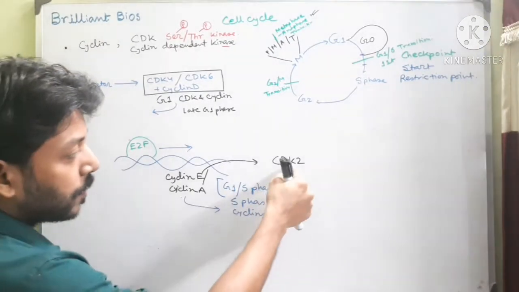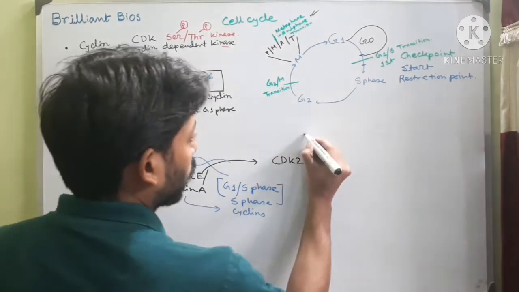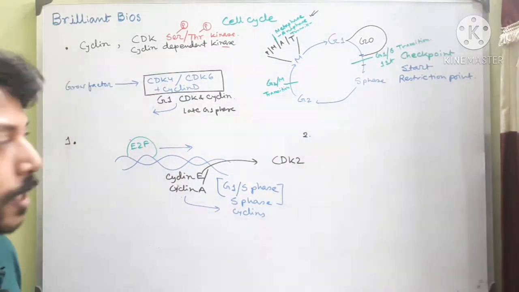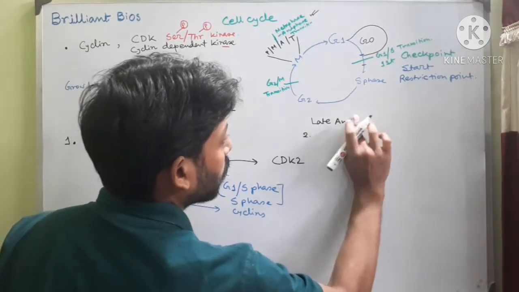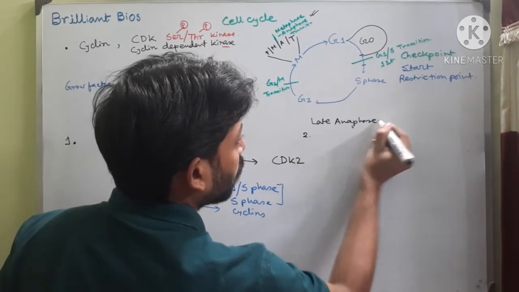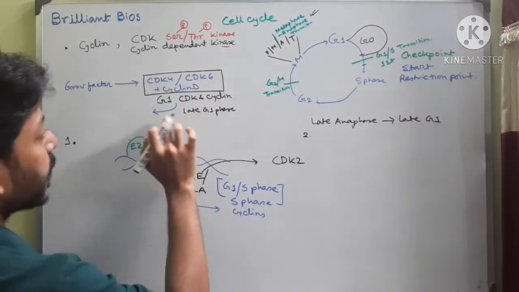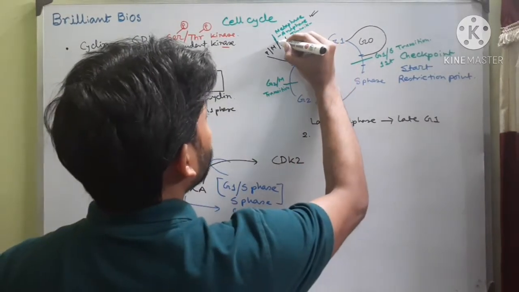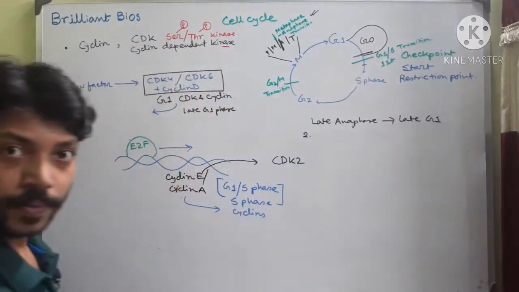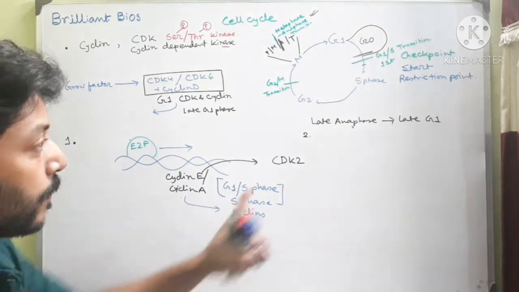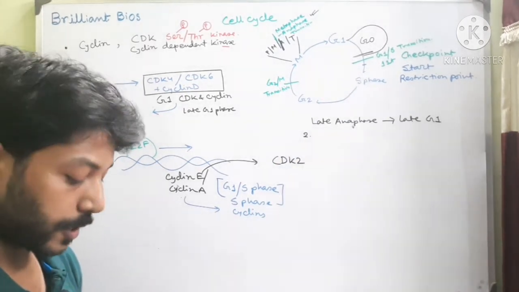What is the significance of the CDK2? I will show you in my second regulation. During the late anaphase to late G1, in this period, from this region to this region, there are two molecules that perform very important functions.